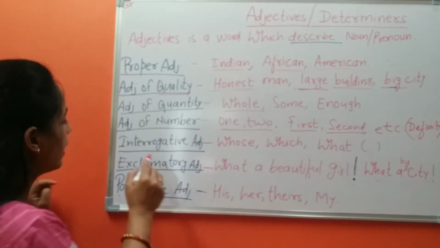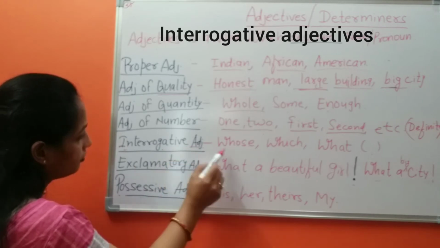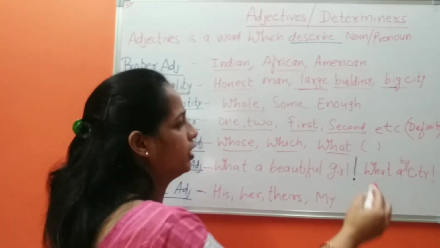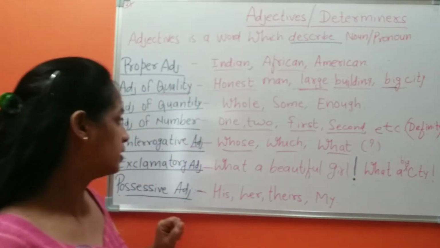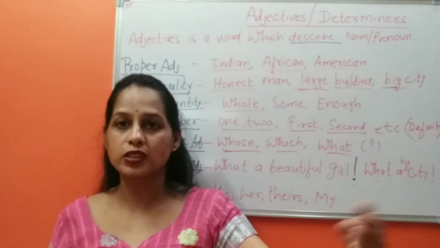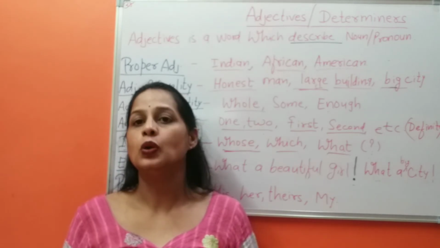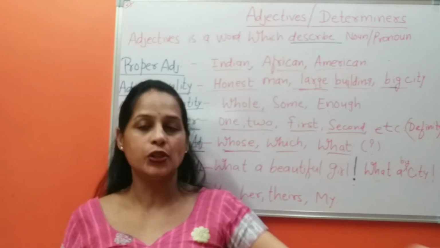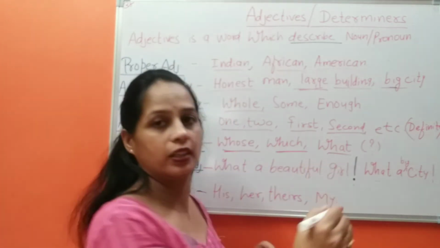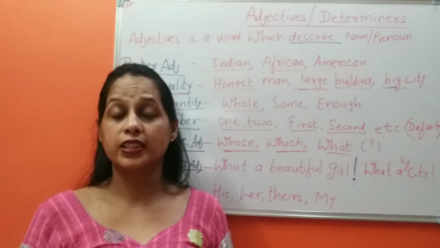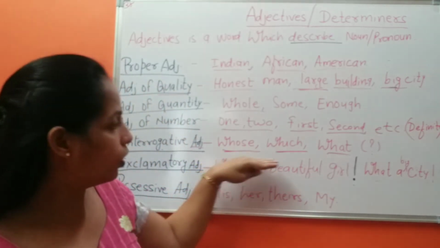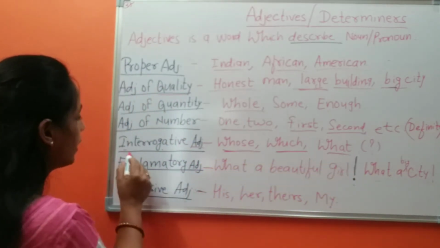Let's move on to others. The next one I have is interrogative adjectives. Whose, which, what. These are used in interrogative sentences. You can make interrogative sentences like, whose books are there on the table? Whose shoes are there on the shoe rack? Which one is my bed? Which is your one? What. So you can make all these sentences and they show interrogative adjectives.